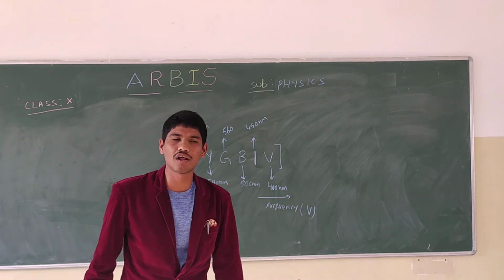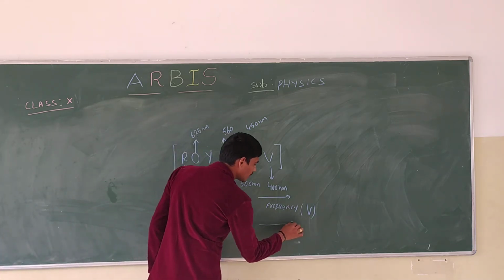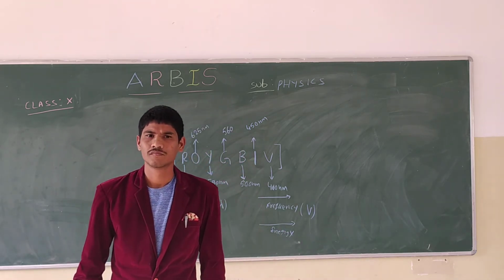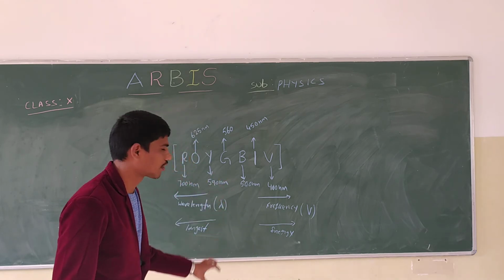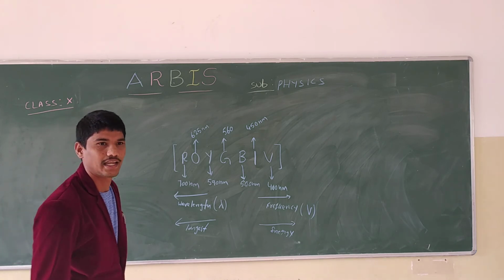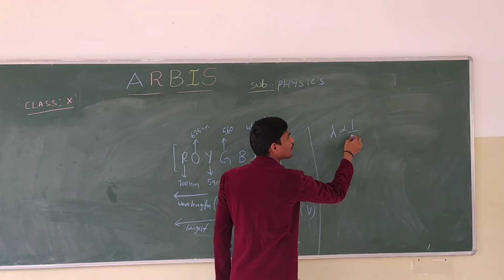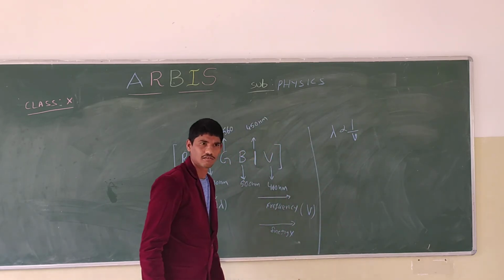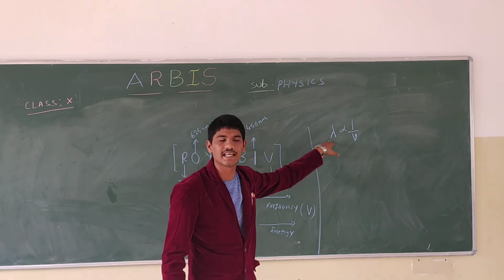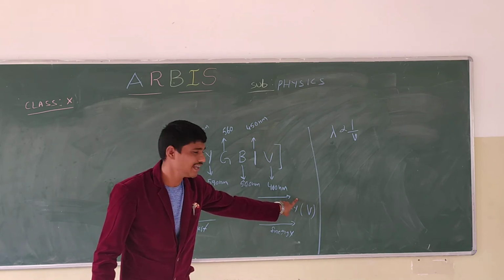If the frequency is more, the energy will be more. Now we will give one relation from this. The wavelength is inversely proportional to the frequency. So we write that lambda is inversely proportional to frequency. Yes or no? Lambda is the wavelength, so if the wavelength increases, the frequency is going to decrease.